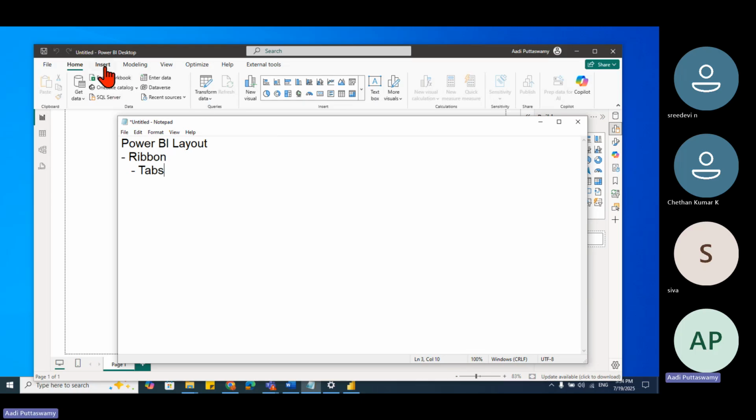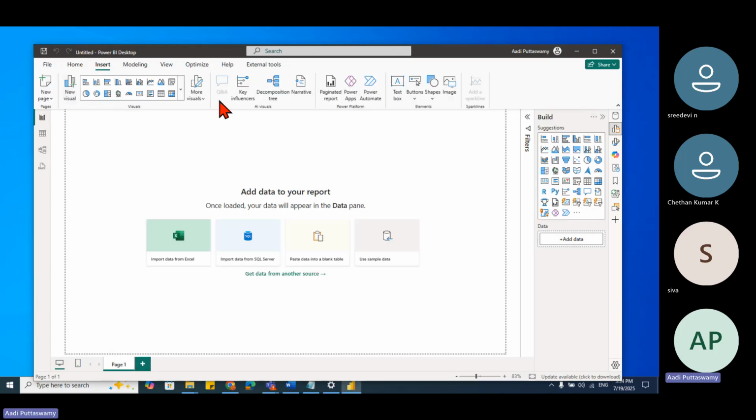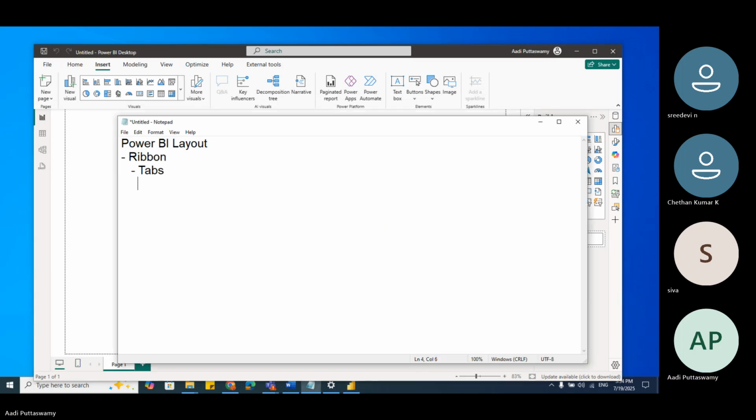Can you see this? I'll go to Insert. Can you see Visuals? This is one group. Then AI visuals, one group. Then we have Power Platform one group, Elements one group. They get classified. So inside tabs, we have groups. Then each group will have commands. Exactly, all the MS Office applications have the same thing. Okay, done. Now these are commands. All these are actually commands.